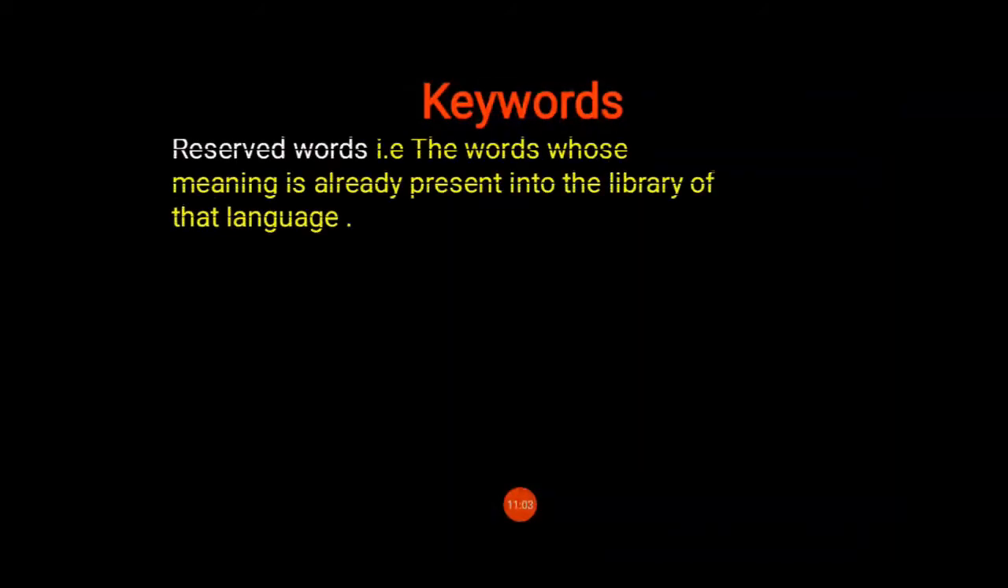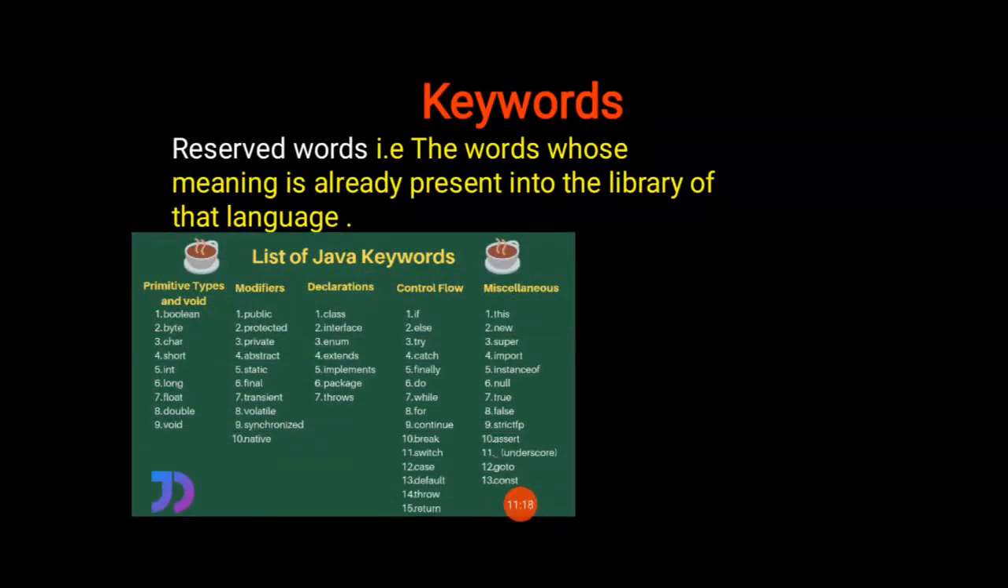Now we'll go with the next one, that is a keyword. So what do you mean by keyword? Very simple. A reserved word means a word whose meaning is already present in the library of that language. The words whose meaning is already available are called reserved words. So Java supports the following reserved words.